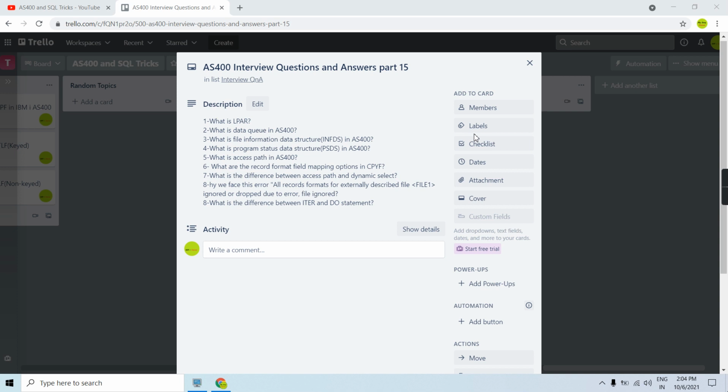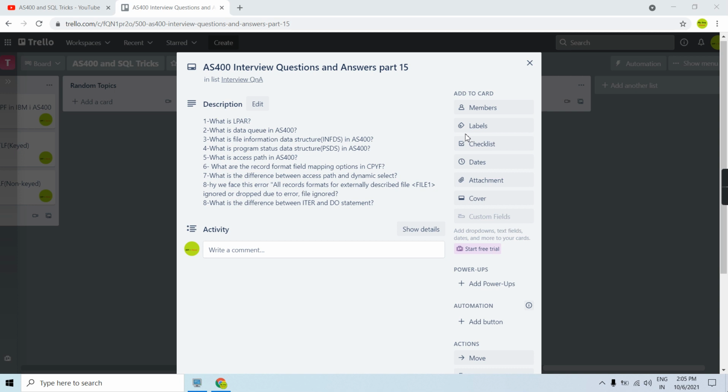There could be one job which sends some data to the data queue, and another job which receives the data. The benefit of using the data queue is, let's say your sending job is active right now and it is sending some data to the data queue, and your receiver job is not active. The data queue will hold the data until your job comes in and receives all the data. When all the data gets received, the data gets removed from the data queue.